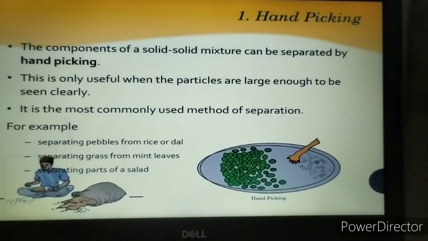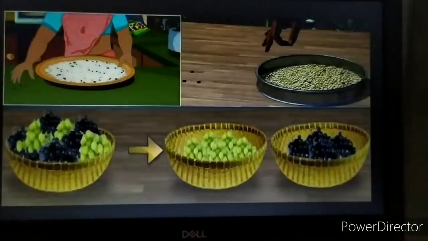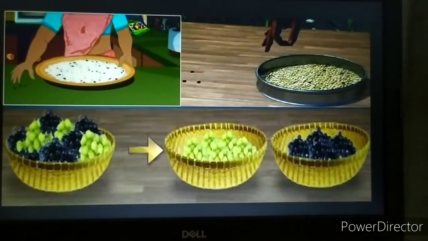Then separating grass from mint leaves. Separating the different parts of salad. These are very common examples which we come across in our day-to-day lives. Let's move on one by one with examples. Here you can see a lady separating the stones from rice.